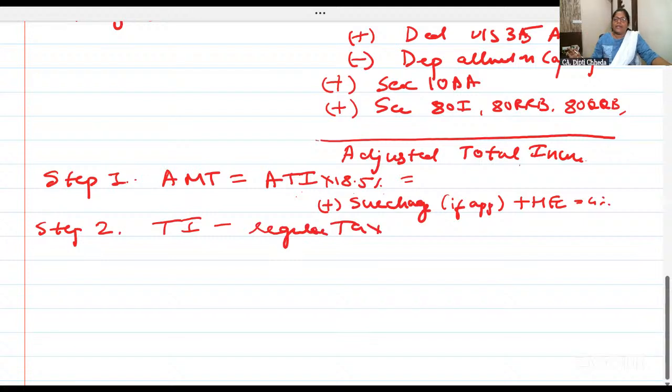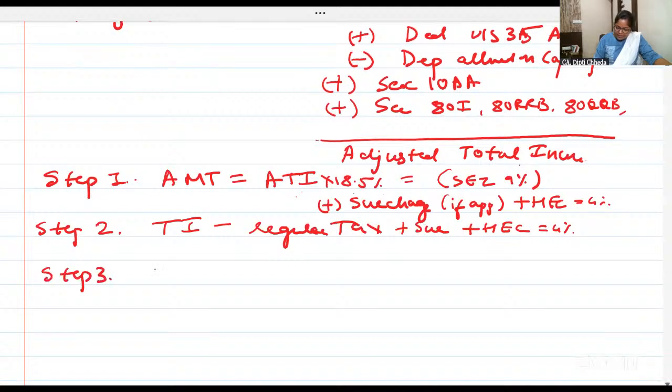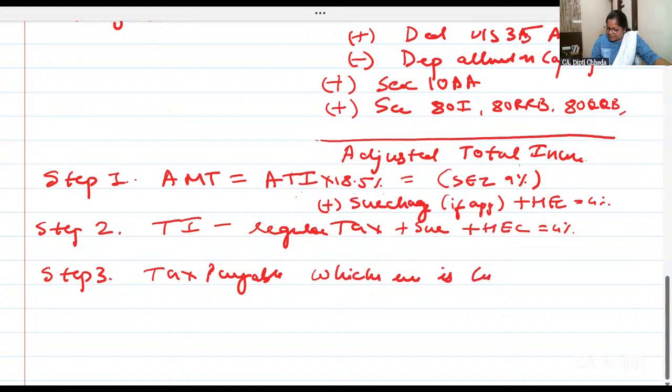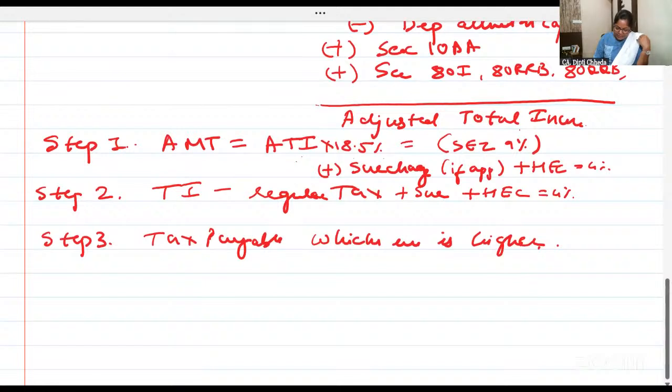Regular tax on total income, and AMT is 18.5%. If the unit is located in SEZ, then it is 9%. Add surcharge, even regular tax plus surcharge plus health and education cess at 4%, all. Now step 3 is your tax payable, whichever is higher. If regular tax is higher, pay that. If AMT is higher, then pay AMT, then you can take a credit.